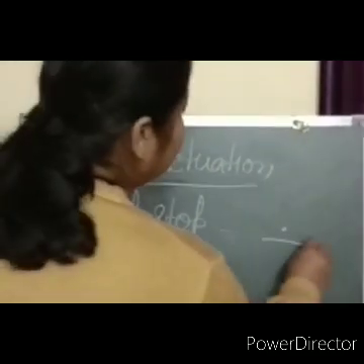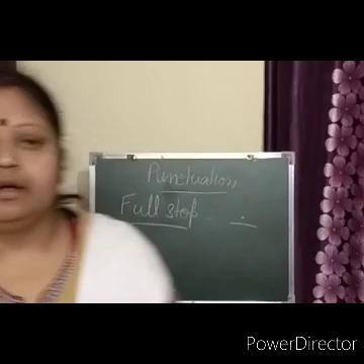This is the symbol of full stop. Full stop is used at the end of the sentence. It shows that the sentence is completed.